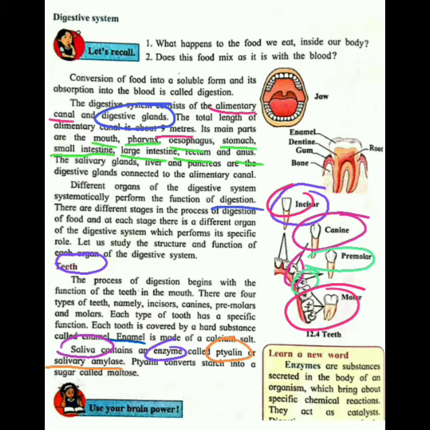So what is the function of this saliva? It converts the starch into sugar. So these are helpful to convert starch into sugar. The sugar which is formed is called maltose. Maltose is a sugar which is formed after the action of ptyalin. So ptyalin converts the starch into sugar.